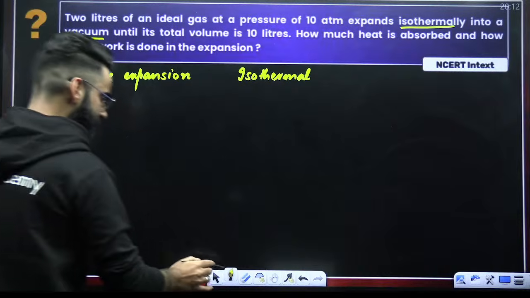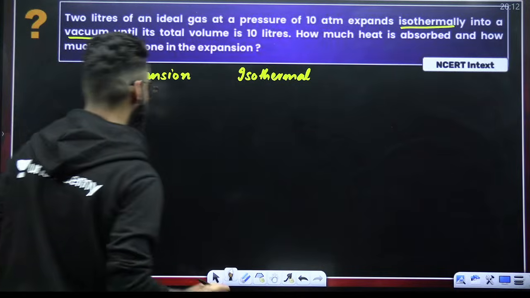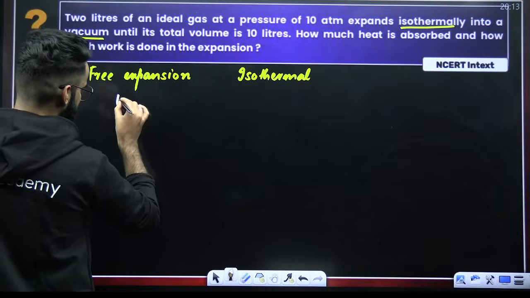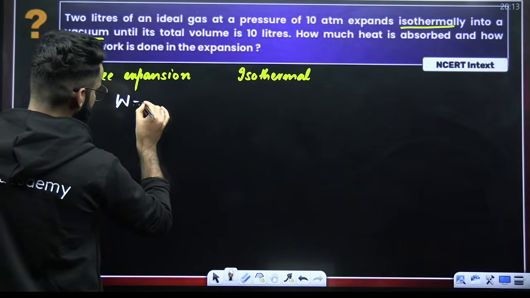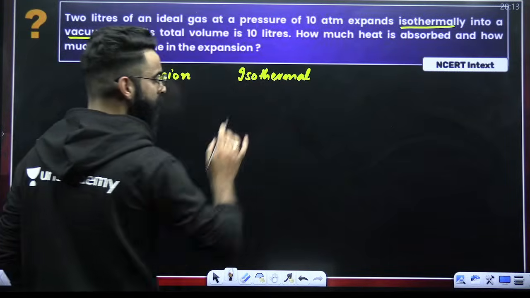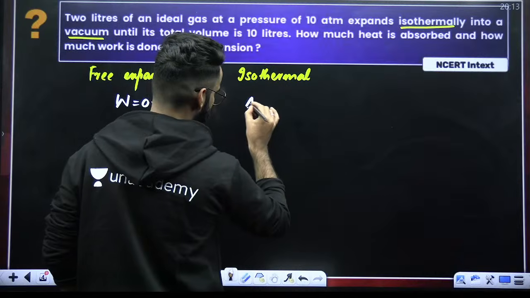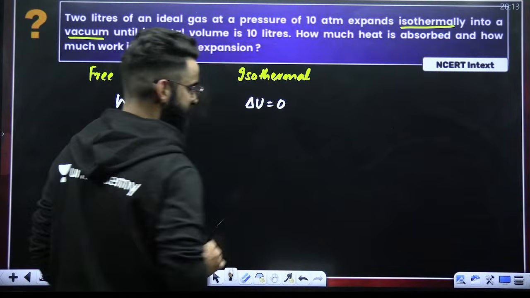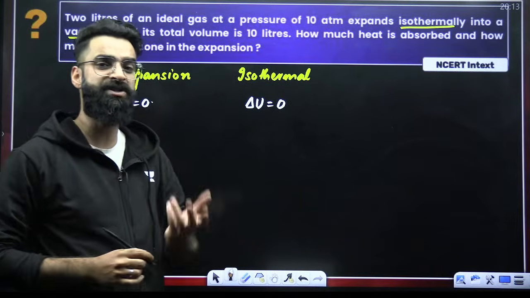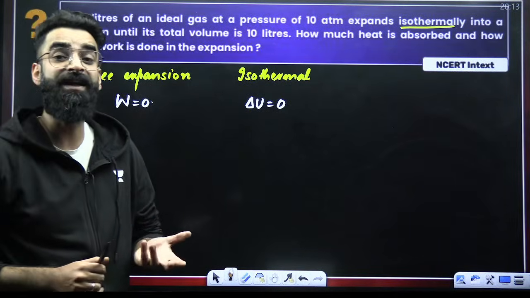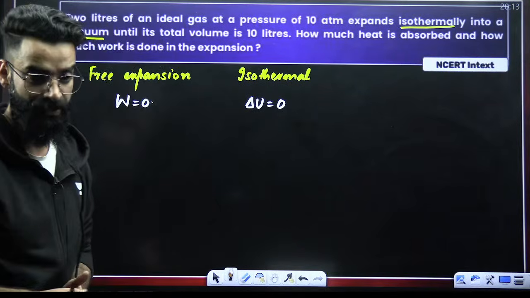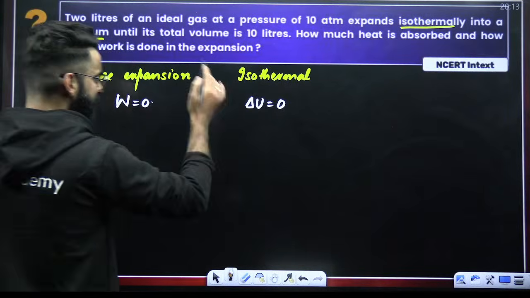Well, you must be knowing, in case of free expansion, expansion in vacuum, expansion against zero external pressure, the work done W is going to be 0. Number 2, when the ideal gas undergoes an isothermal process, its delta U also has to be 0, right? Because in isothermal, temperature is constant, delta T is 0, and if delta T is 0, delta U, n Cv delta T, comes out to be 0 only. So W is 0, delta U is 0.